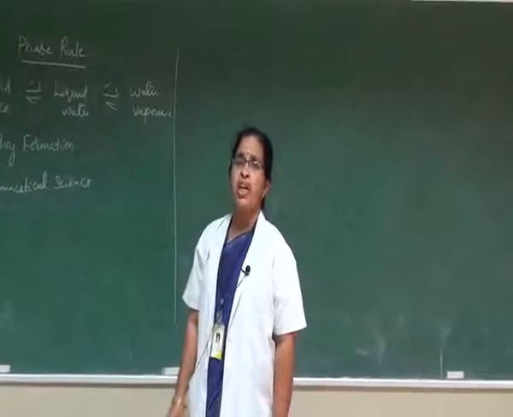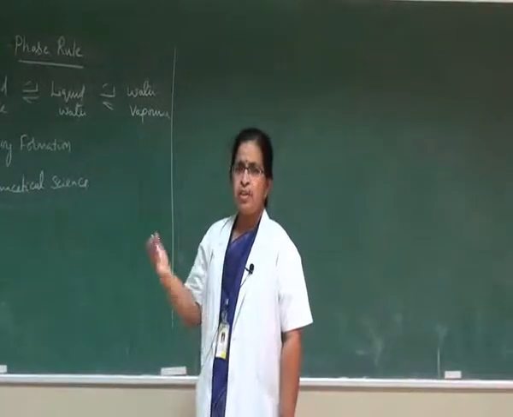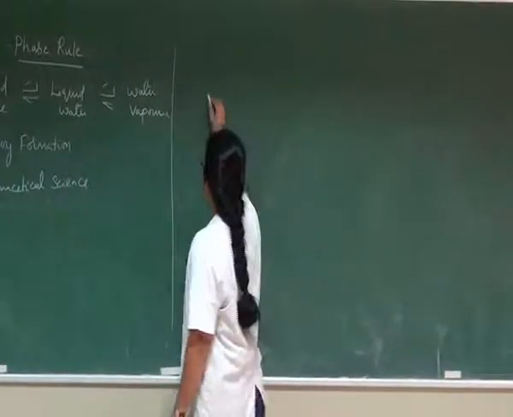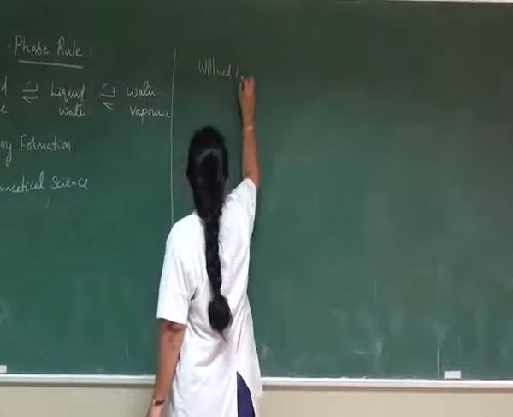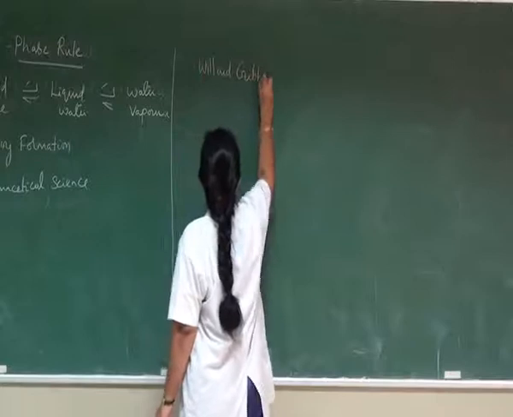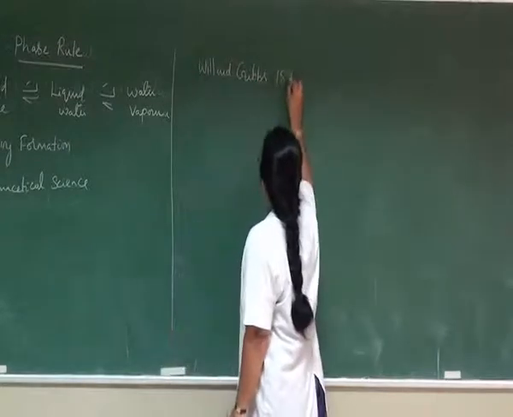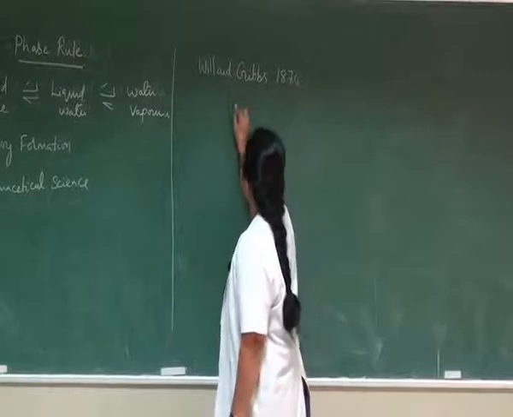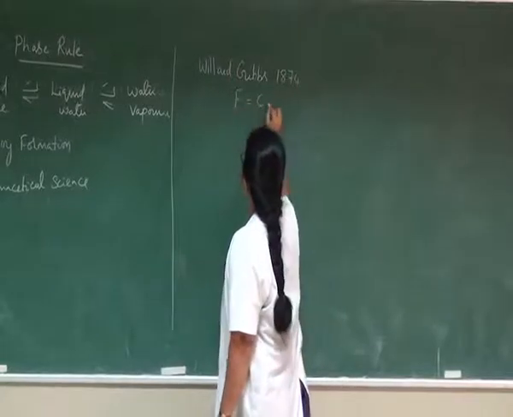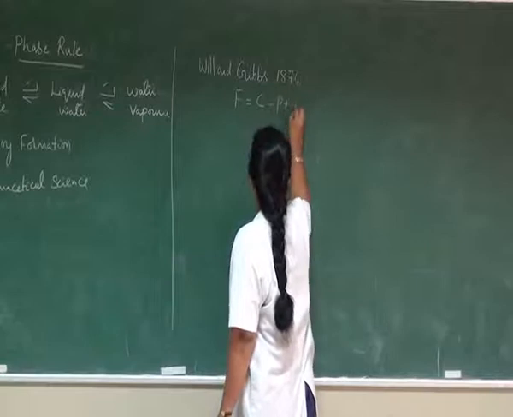What is the terminology of phase rule? The phase rule was first introduced by the scientist Willard Gibbs in the year 1874. He defined phase rule by means of the formula F = C - P + 2.